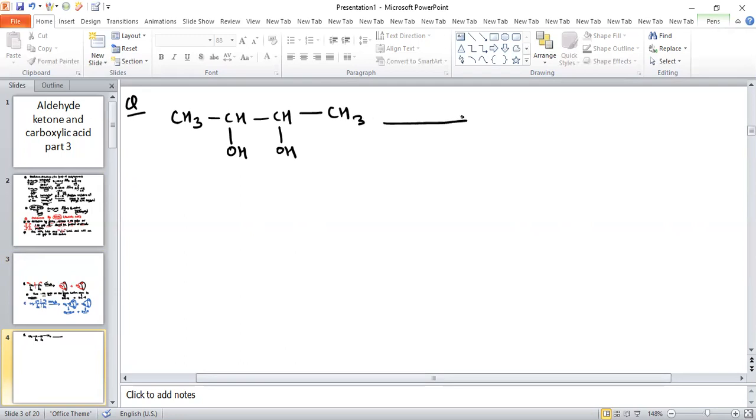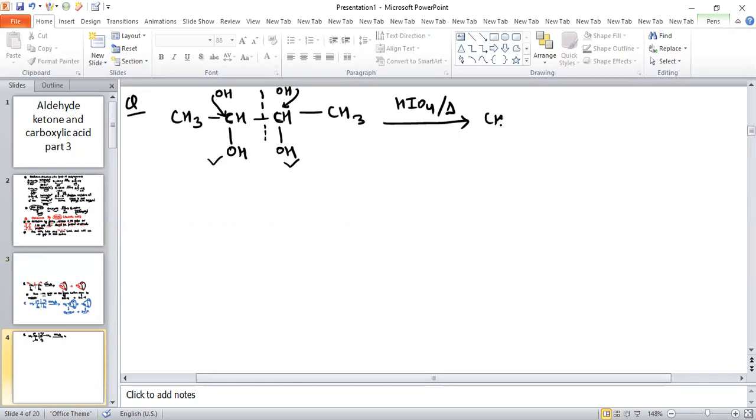When we do oxidation in presence of HIO4, we already know vicinal positions. These two positions are vicinal positions, and on vicinal positions two OH groups must be present. So we will break this bond. The carbon-carbon bond is broken, and OH is added to this carbon, and also OH is added to this carbon.